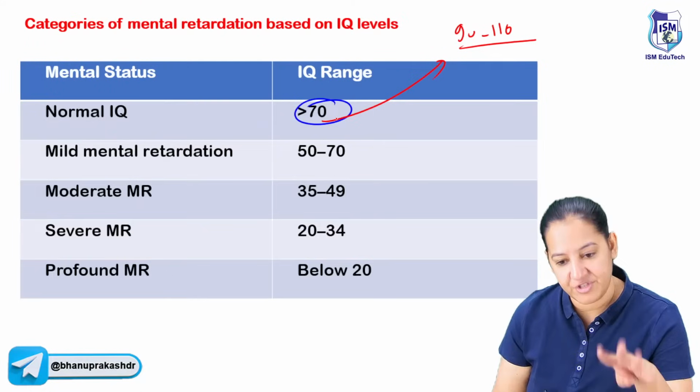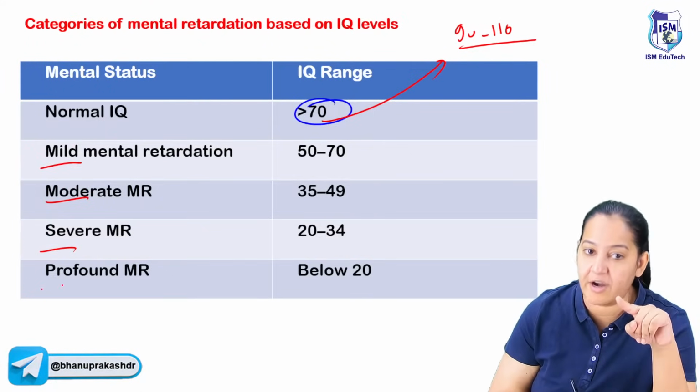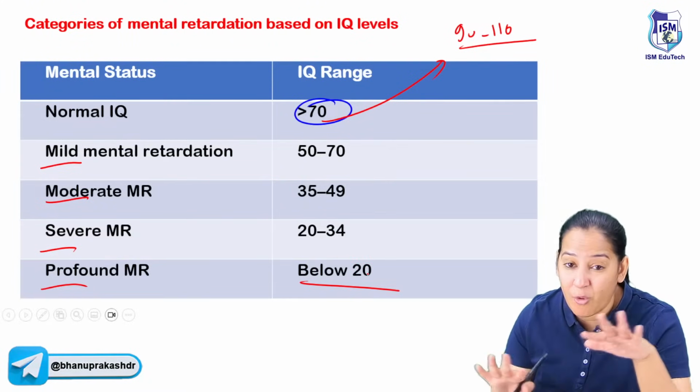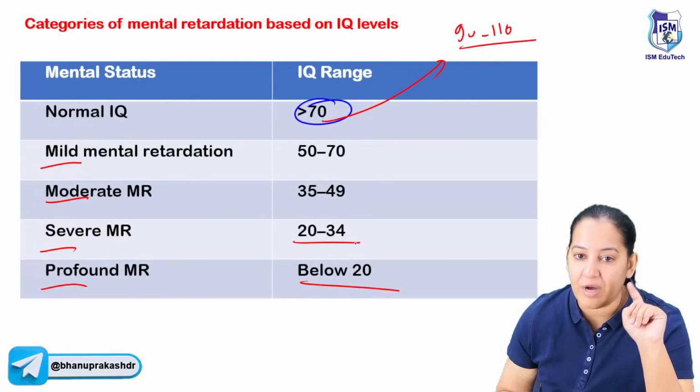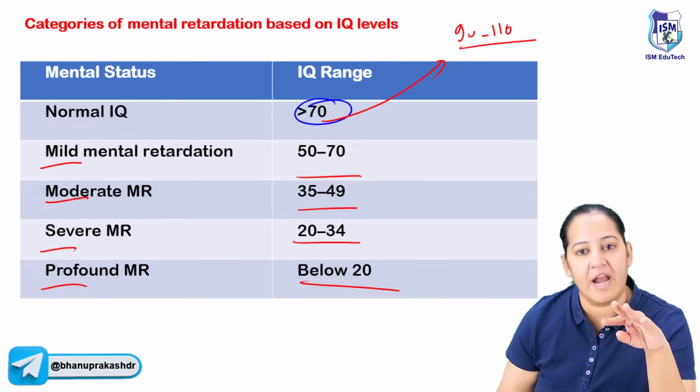We divide mental retardation in 4 categories: mild, moderate, severe, and profound mentally retarded. Someone with IQ below 20 is profound retarded. 20 to 35 is severe retarded. 35 to 50 is moderate. And 50 to 70 is mild.